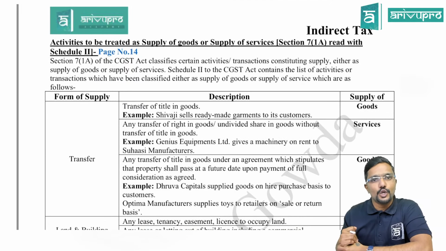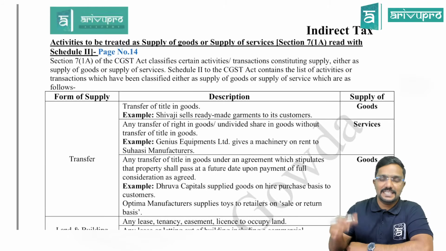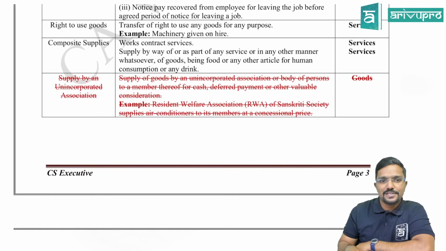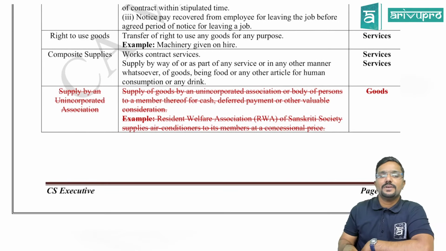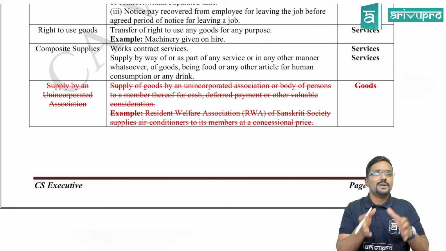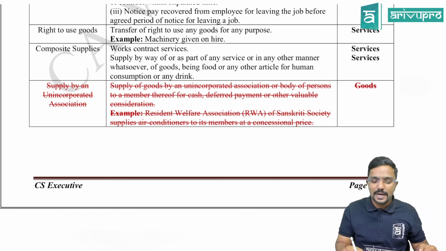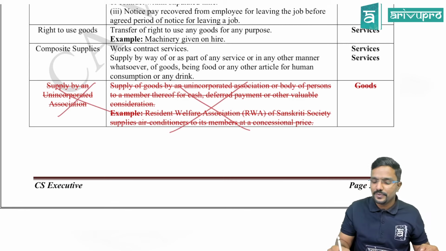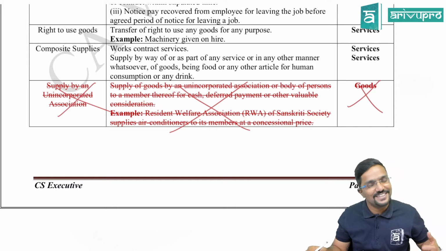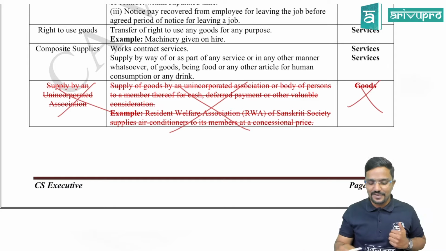Come to schedule 2. There one deletion is there. That is the last item, guys. The last item, supply by an unincorporated association. So here schedule 2 talks about whether the supply is supply of goods or services. This item has been removed completely from schedule 2, which is good news for you guys. Clear? Yes. Two things we have covered.